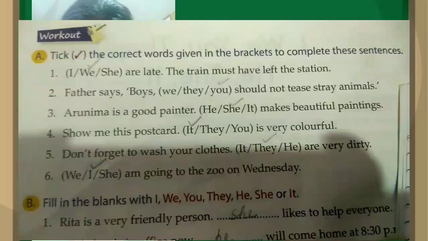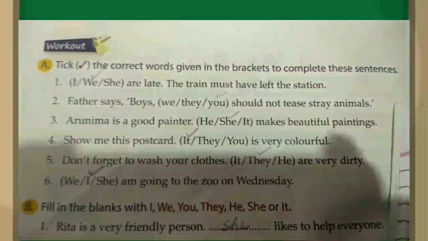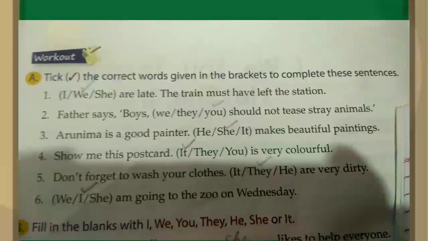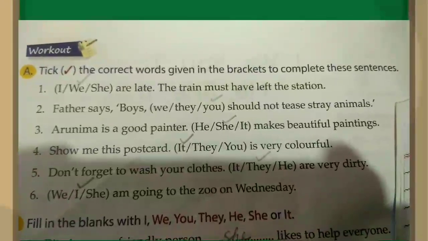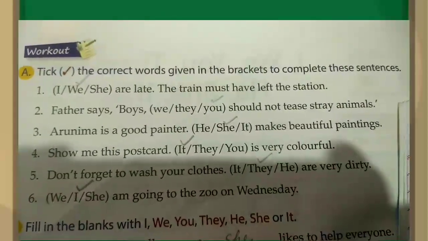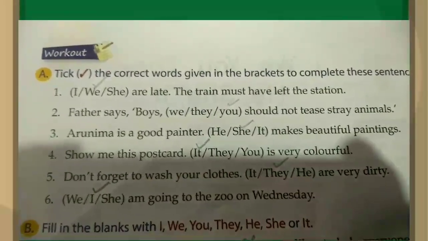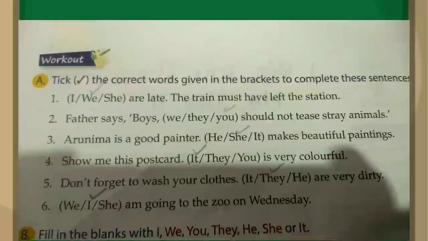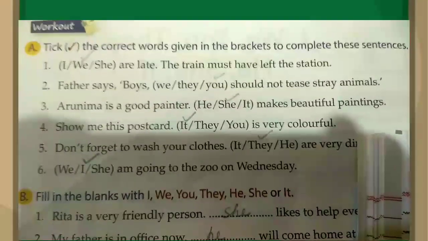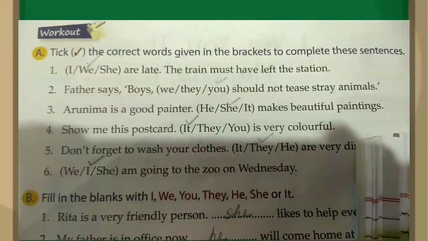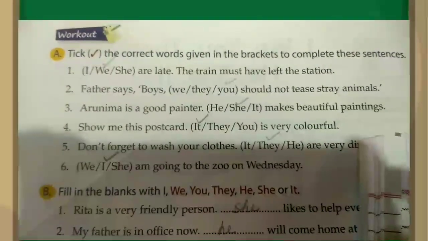Let's open with me. First exercise: tick the correct words given in the brackets to complete these sentences. In the bracket, we can see the options I, we, she. "Are late." Which one would be the correct answer? "The train must have left the station." So here we will choose we. Why do we choose we? Because we is used for two or more than one naming words of persons. We is used for two or more naming words of persons.